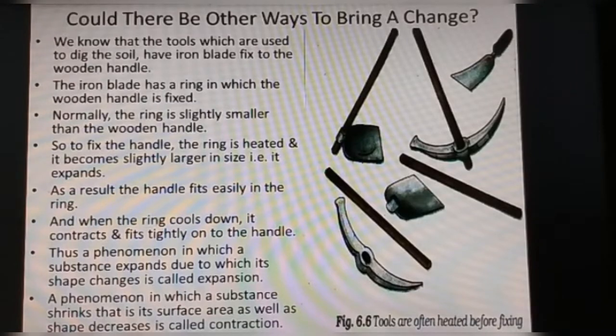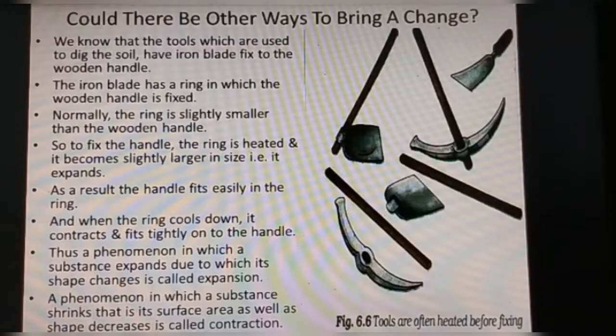So let us continue. Now last time we have studied some changes which can be reversed and some changes which cannot be reversed. So we call them reversible changes and irreversible changes. Now could there be other ways to bring the change? So let us find out.